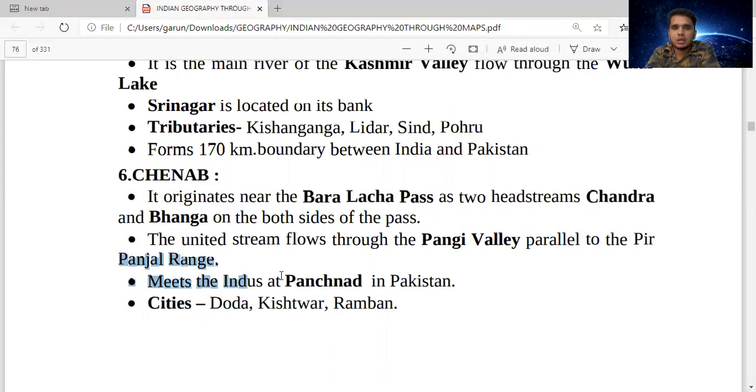Meets the Indus at Panchnad in Pakistan.